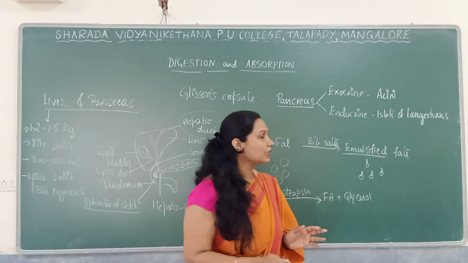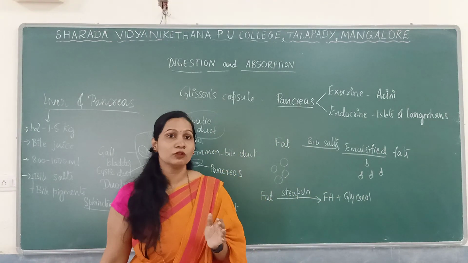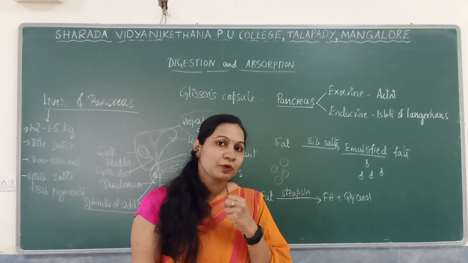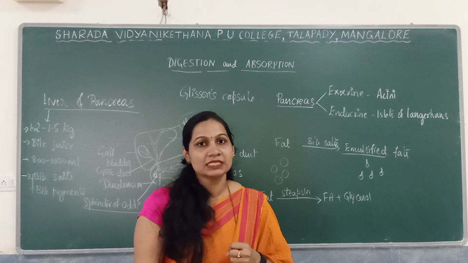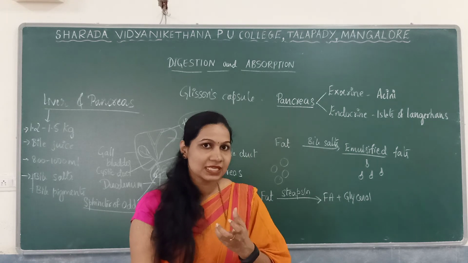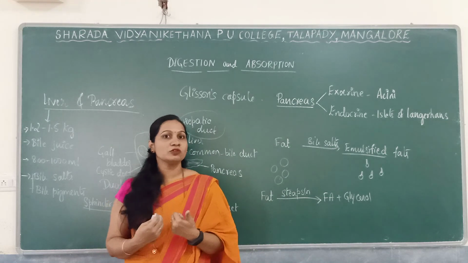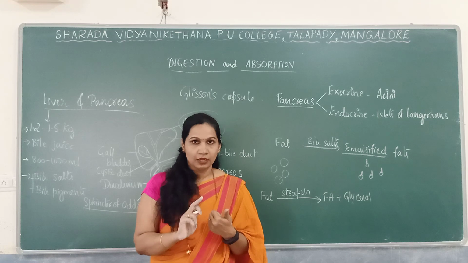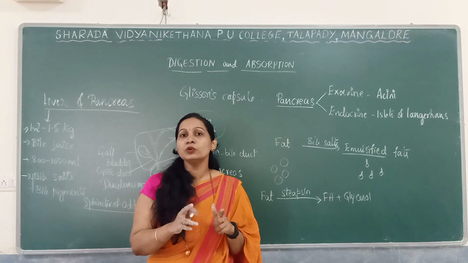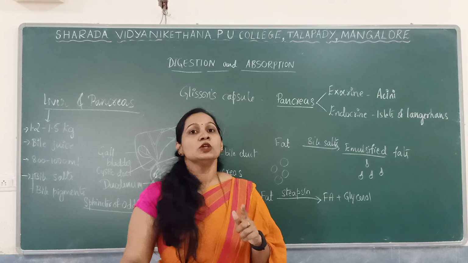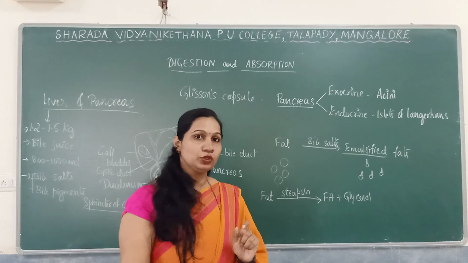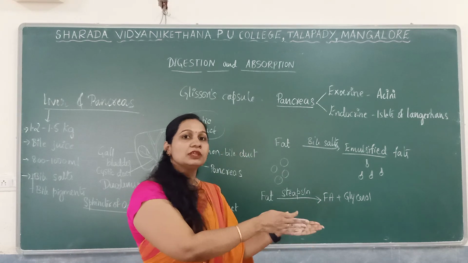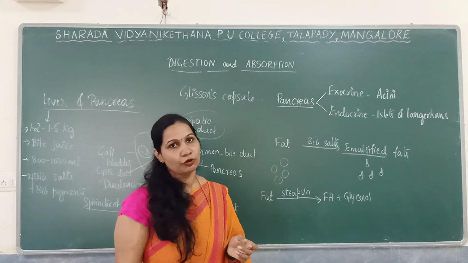You might be knowing that if the liver is not working, the kidney will also stop working. Because whatever the excretion process is there, that is mainly taking place in the liver. Whatever the toxic substances are there, we are producing nitrogenous waste, mainly ammonia, which has to be converted into urea, because we can eliminate only urea through our urine. That conversion of ammonia into urea is mainly taking place in the liver. Then it will enter into the kidney where the elimination of urea takes place.